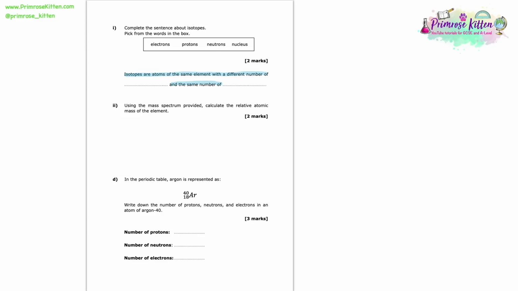So here, isotopes are atoms of the same element with a different number of neutrons, but the same number of protons. Like I say, that is a key definition and one that I'd really recommend that you add to your notes and your flashcards. It's really important that we know that fact about isotopes.